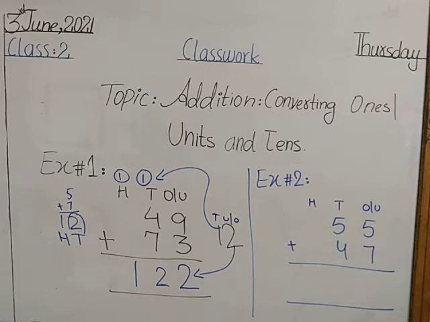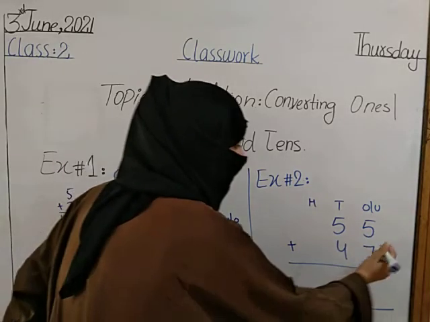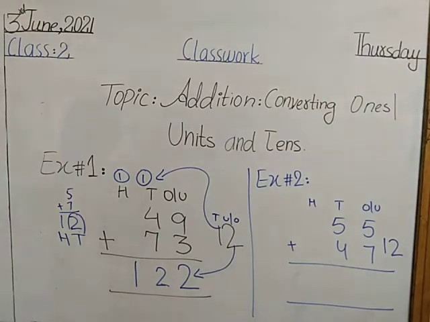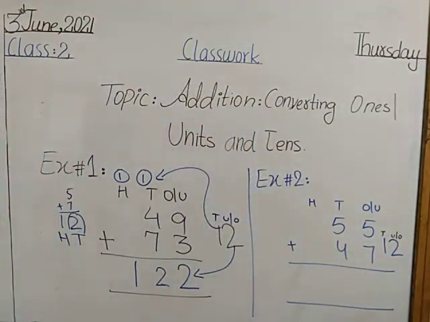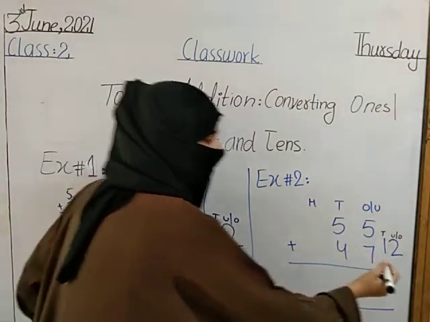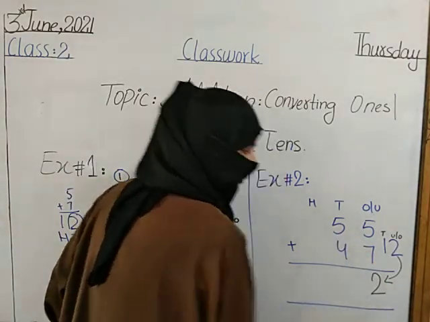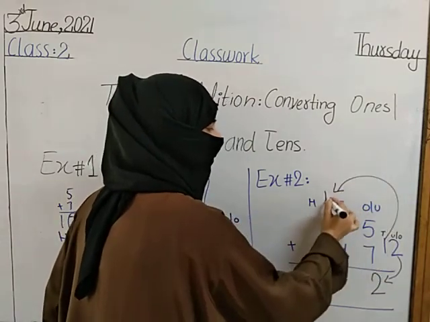What is the total of these two numbers? Halima, you tell me what is the total of 5 and 7? Good. The total of 5 and 7 is 12. So, what we have to do? Arush, you tell me what we have to do? Yes, we have to write the place value of each digit. अब आप देखो हम place value कौन से unit और ones. So we have to write 2 on unit and ones place value and give carry 1 on tens place value.